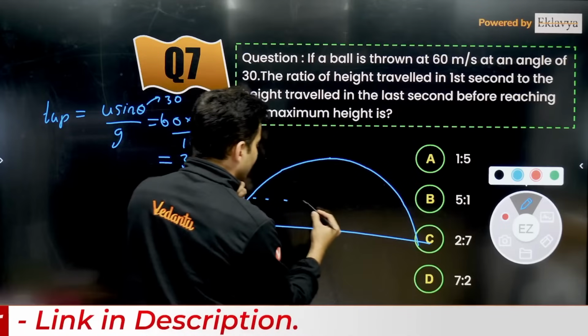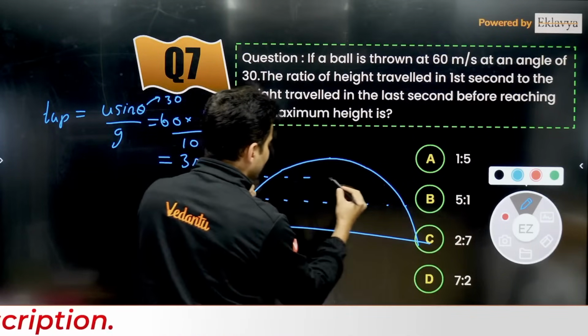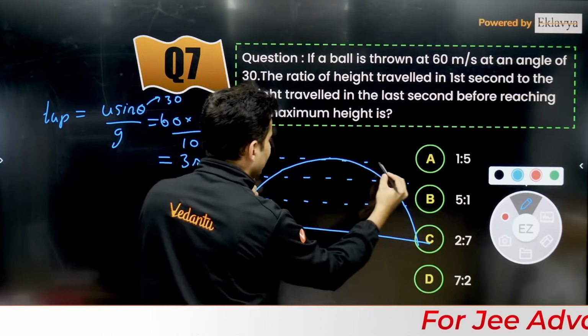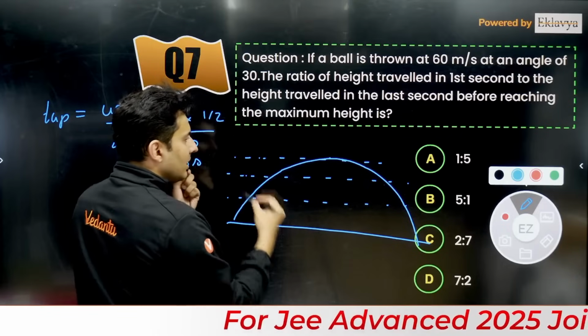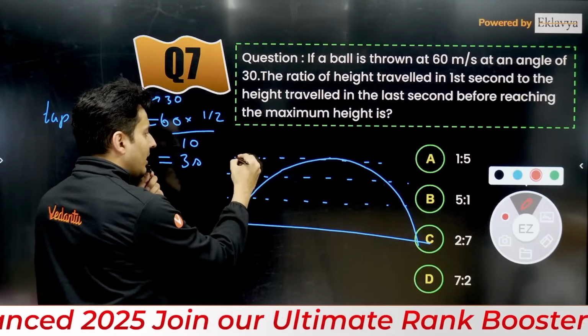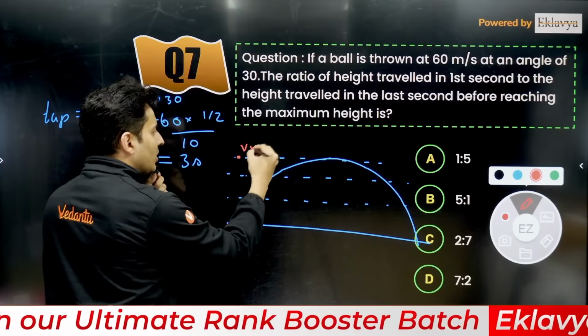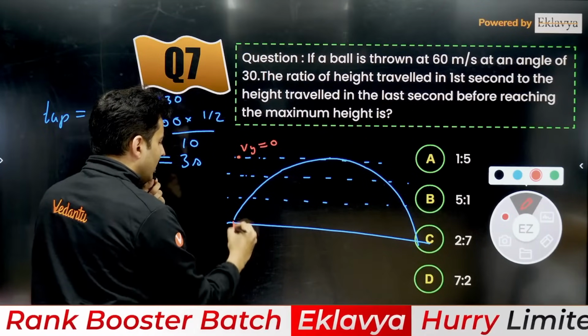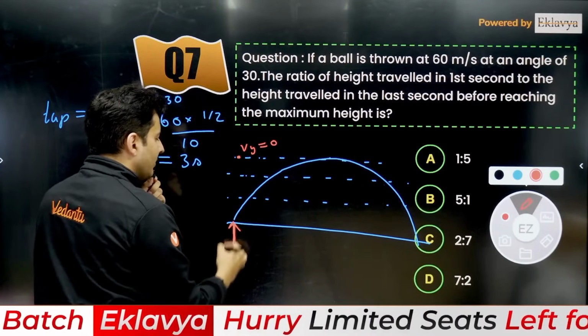Now divide this into 3 parts. If you consider only the vertical motion, here the vertical velocity is 0, and here the vertical velocity will be maximum.